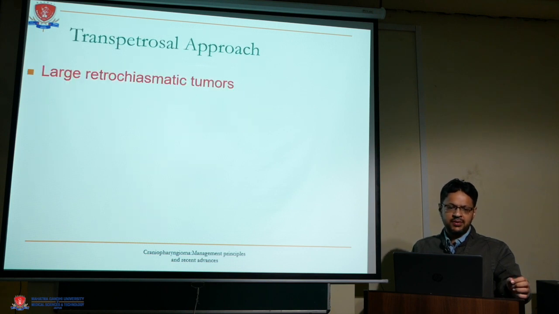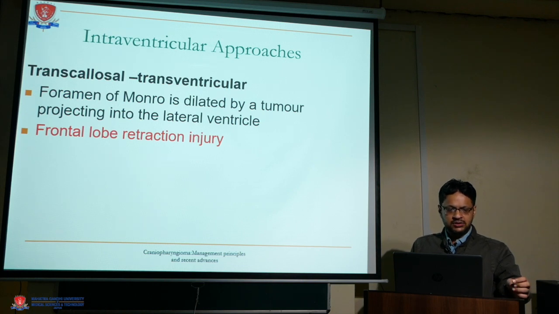The transpetrosal approach is mainly done for large retrochiasmal tumors. Intraventricular approaches, transcallosal and transventricular, are mainly done for tumors reaching up to the foramen of Monro and causing dilatation of the foramen of Monro. The main complication is frontal lobe retraction injury.